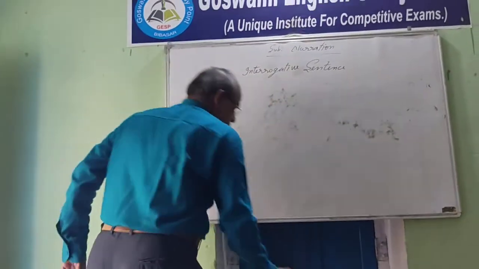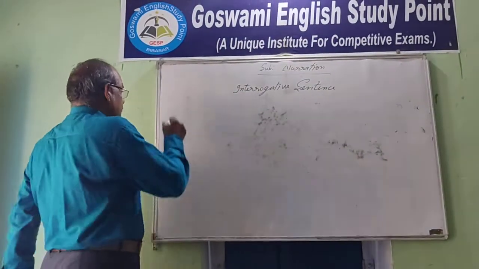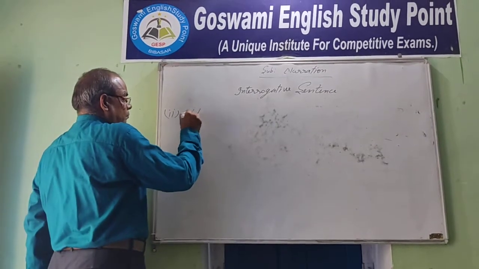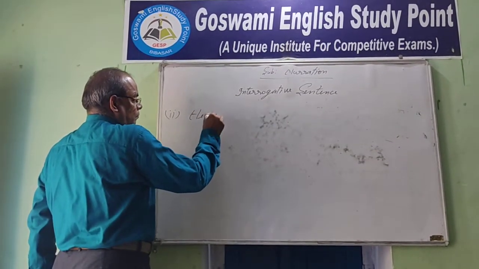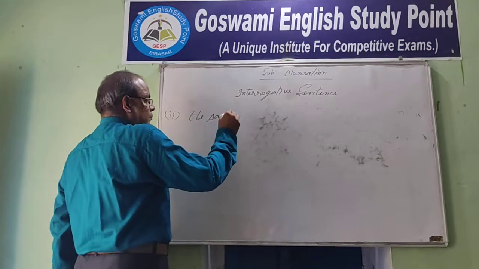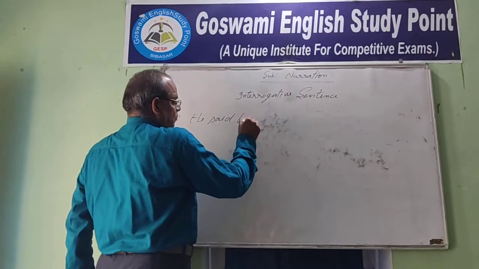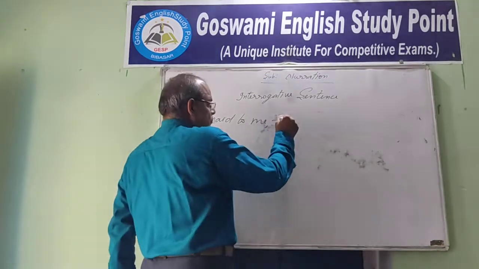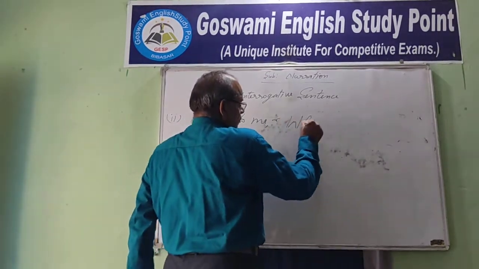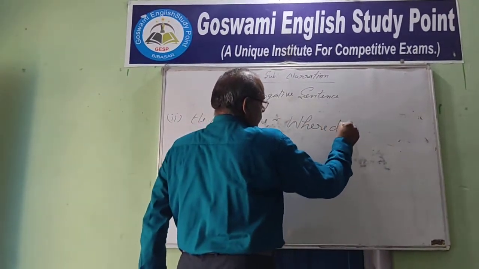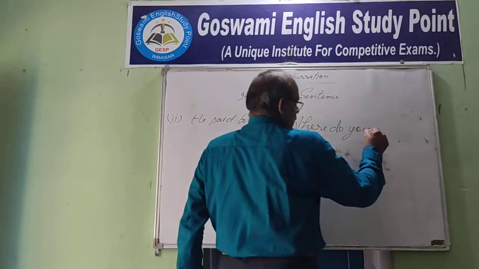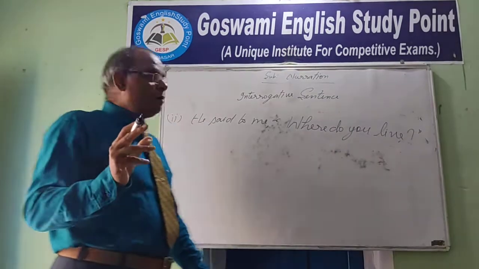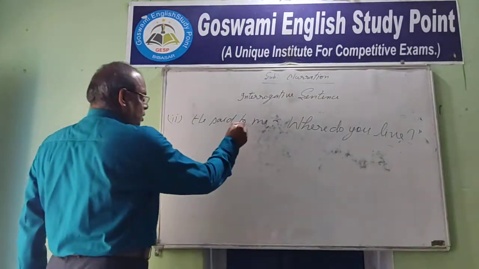Second example. He said to me, "Where do you live?" Said to is changed into asked.